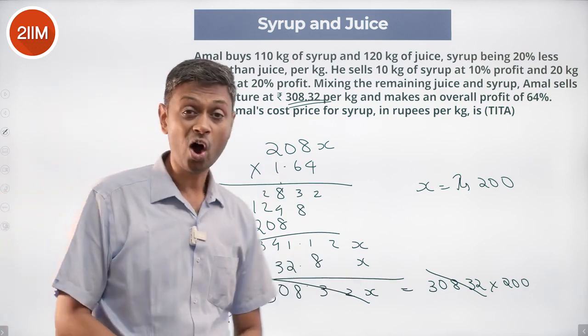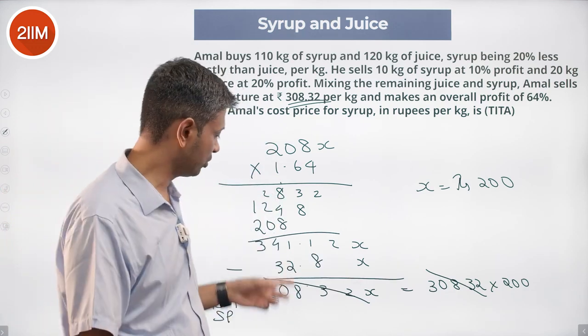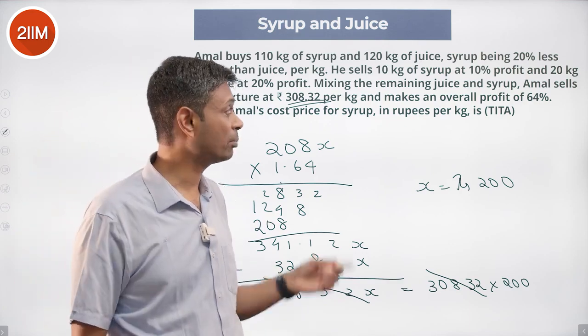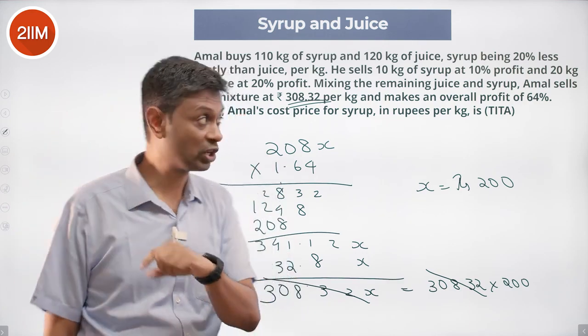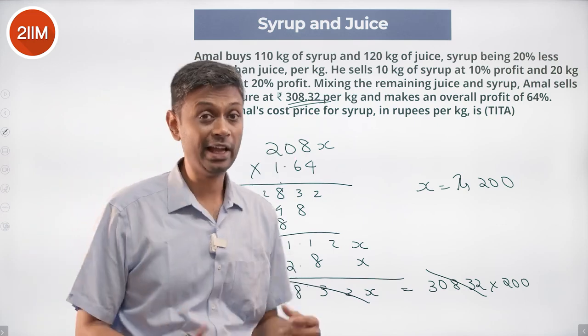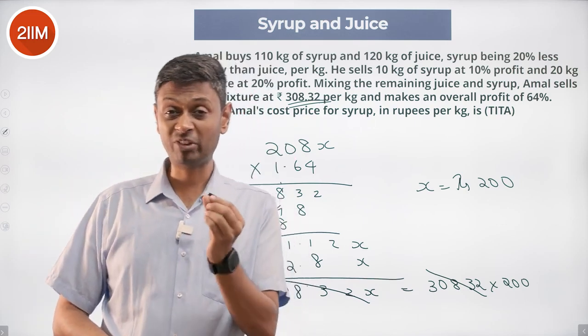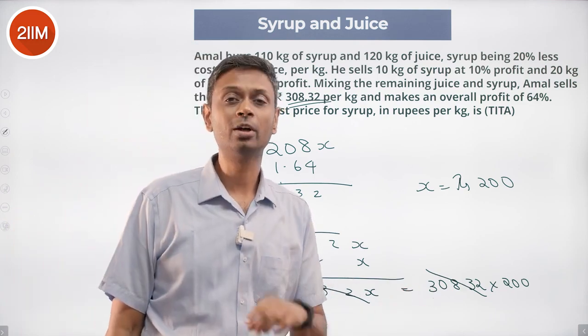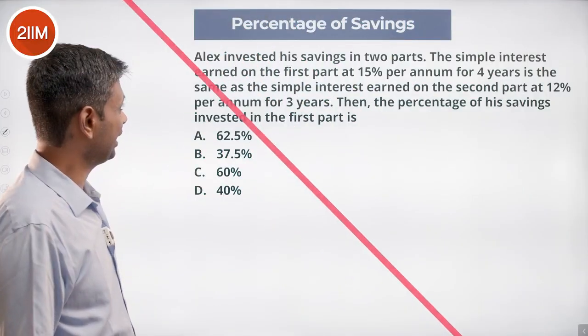Of which the first 30 kilograms gives us this. Remaining is this. That remaining should have been got by selling 200 kilograms of the mixture at this price. Thankfully, we have a pesky 308.32 on both sides. That goes away. We get x is 200. 0.8x is 160.